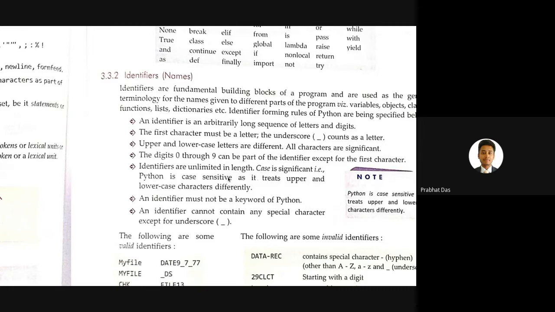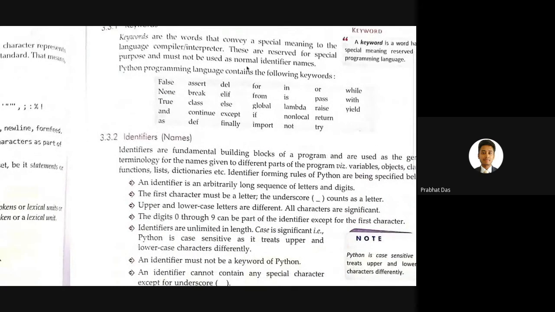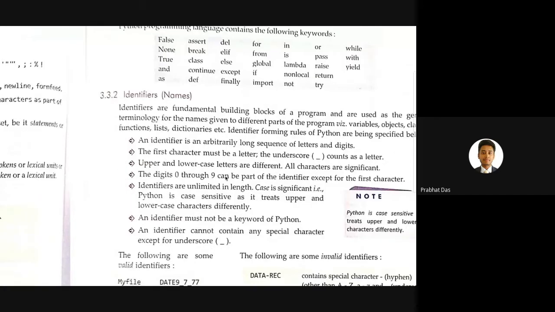If we talk about the next rule, it says that an identifier must not be a keyword of Python. So if we consider these keywords, which we have already seen in the last class, out of these keywords we cannot use any word as the name of an identifier as per our choice. The moment we start using these keywords as per our choice, we start to redefine these keywords, and we'll be getting an error by the interpreter.